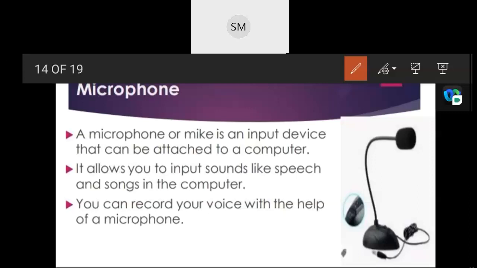So what is the main function of that microphone? Microphones are used in many applications such as telephones, tape recorders, hearing aids, motion pictures, and live and recorded audio, isn't it? In radio and television broadcasting and in computers for recording voice also. Microphones are used wherever sound is needed. So wherever sound is needed, definitely we need this kind of input device. Definitely we have to increase our voice by using this microphone only.